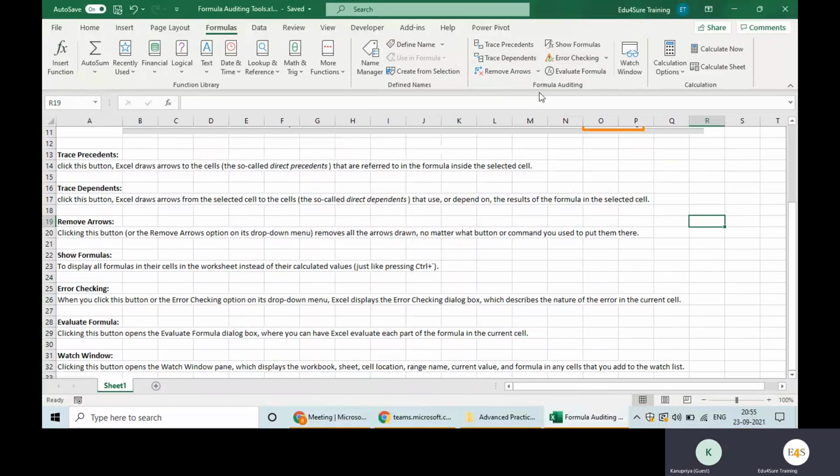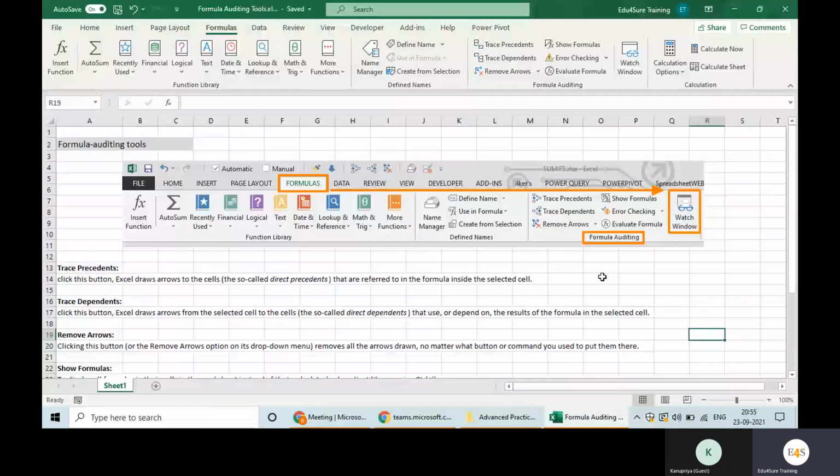If a person is smart enough and knows Excel, I would say like 6 on 10 kind of level, then he does not need these tools. If he has reached that level that he can rate himself 6 on 10, he can identify the error very easily without these tools. So as of now, where do you rate yourself in Excel, Kanupriya?